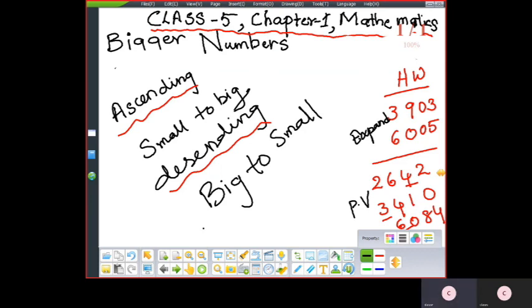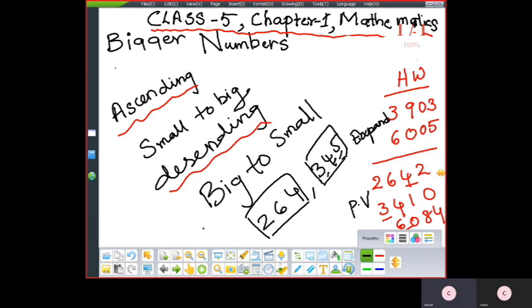Okay. So the next one, the number with the greater number of digits is the greater. Now if I take 2, 6, 4 and 3, 4, 5. Now what is big in these two numbers? This is 3 digits and this is 3 digits.